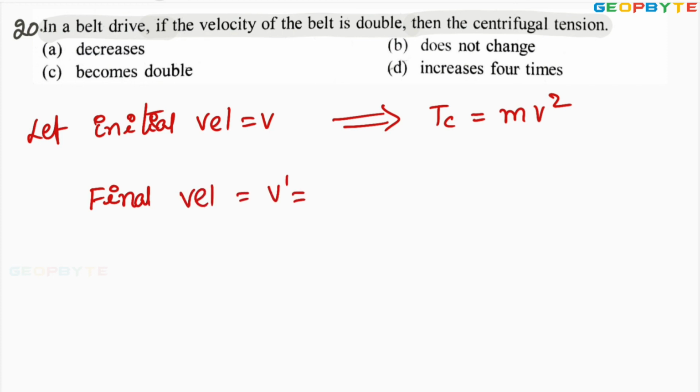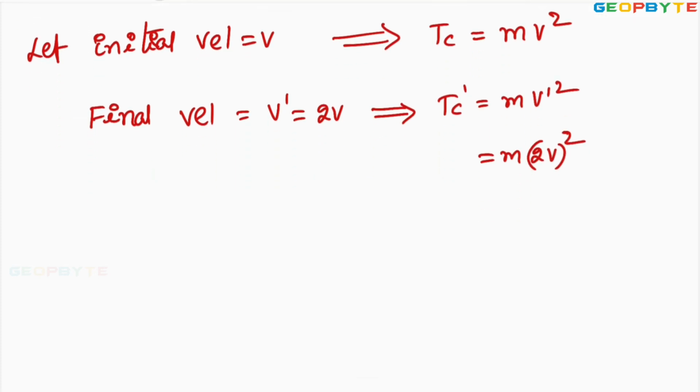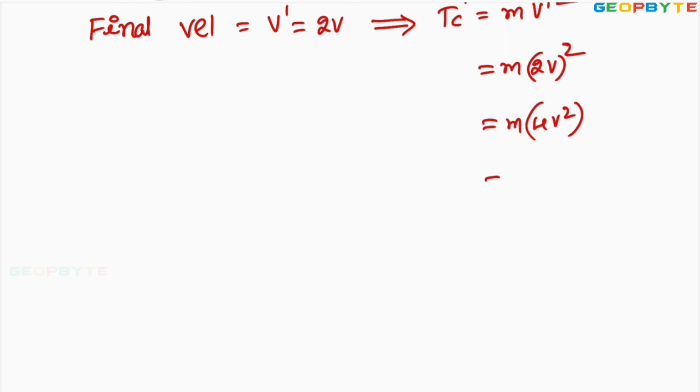It is given that the velocity of the belt is doubled, 2 times V. Then what is the centrifugal tension? Tc dash, the new centrifugal tension, equals m into V dash square. V dash is 2V, whole square. It is equal to m into 4V square. Simplification, school level mathematics. It is equal to 4 times mv square.